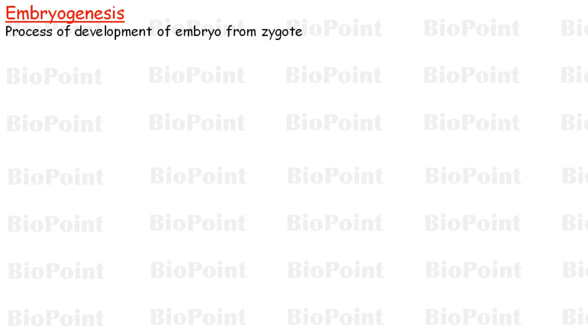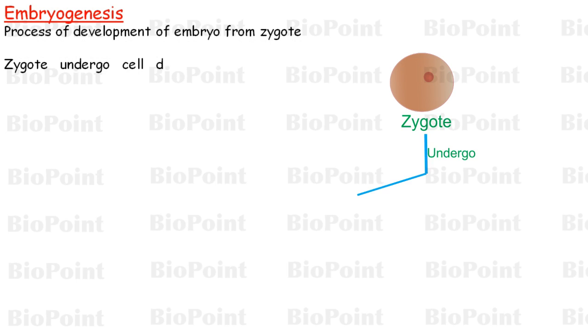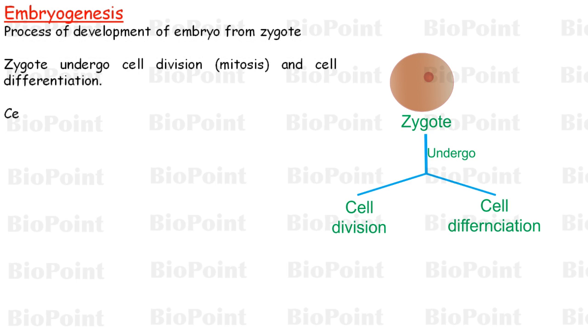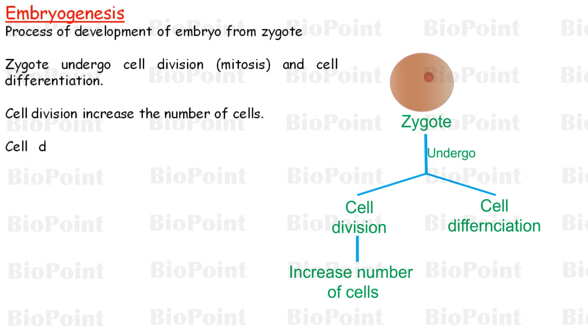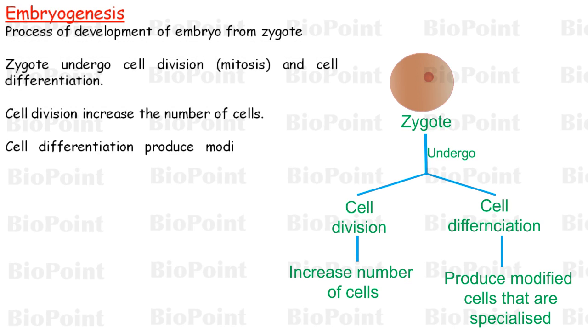During embryogenesis, the zygote undergoes cell division and differentiation. Cell division results in an increase in the number of cells, and differentiation results in modification of cells to form specialized cells that perform special functions. These cells further help in tissue and organ formation in the organism.